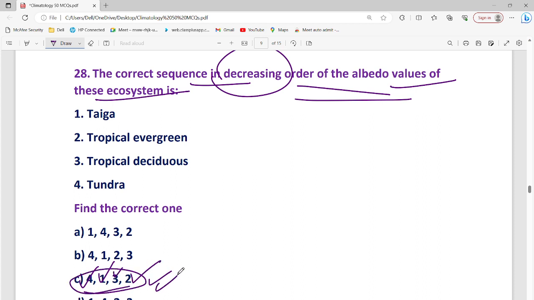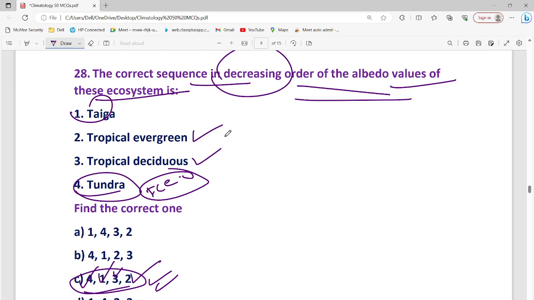So the answer would be C, because tundra has ice and snow. Then it would be taiga, then evergreen, then deciduous. So the answer would be C.